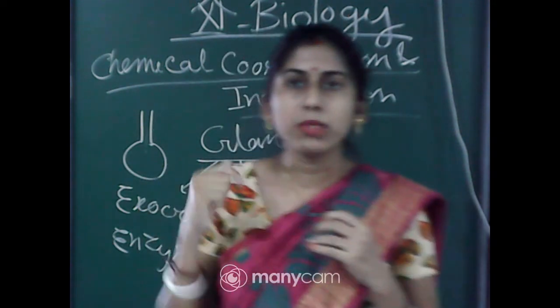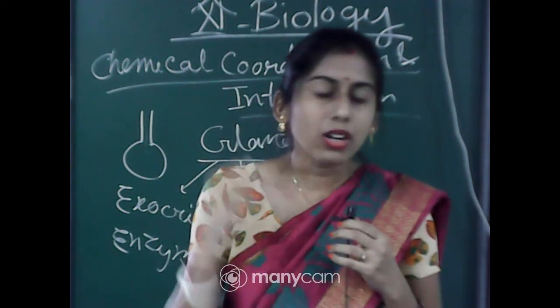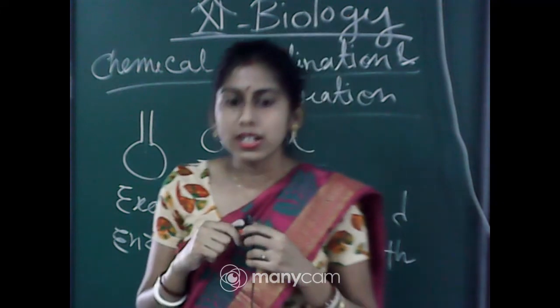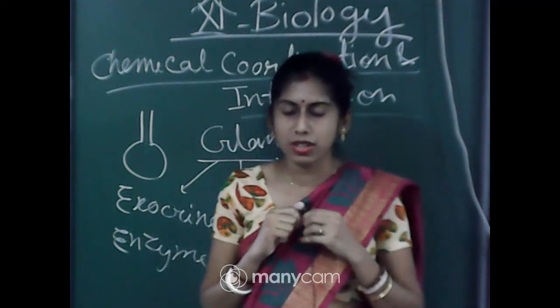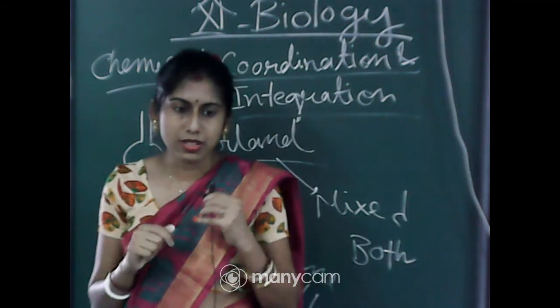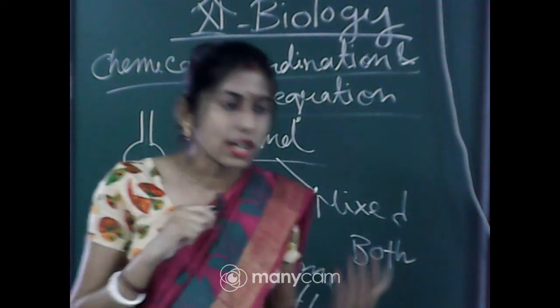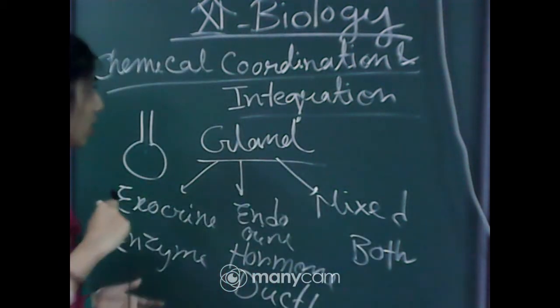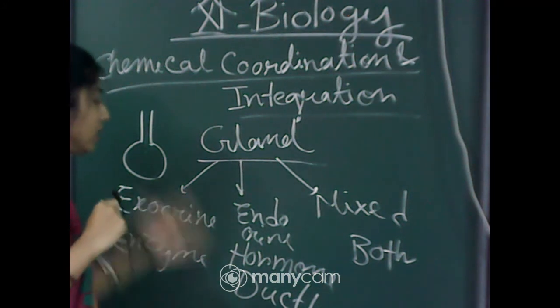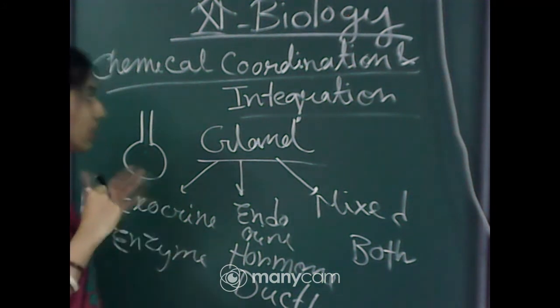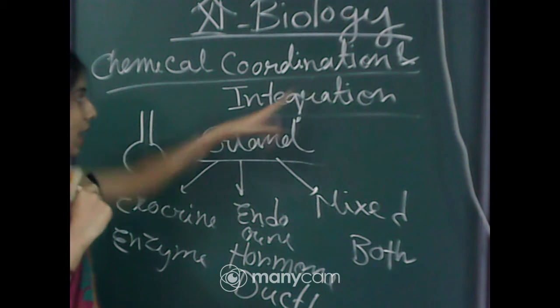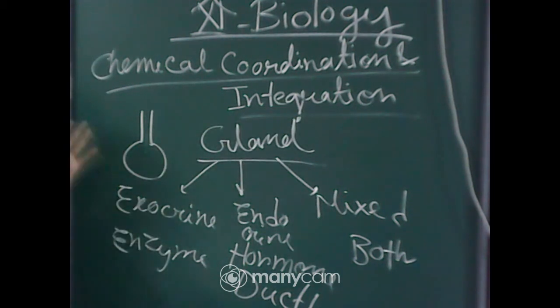In our body all the control and coordination is taking place by two systems. What are they? The nervous system and the endocrine system. These two are maintaining the correct coordination and integration. That is why the heading of this chapter is like this.